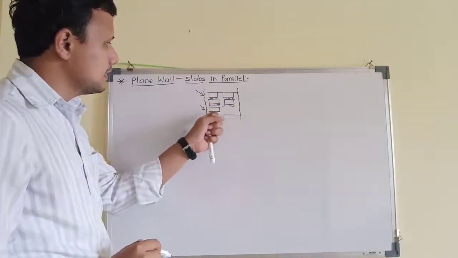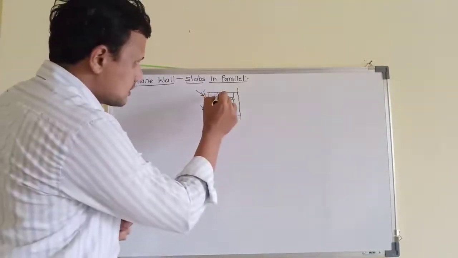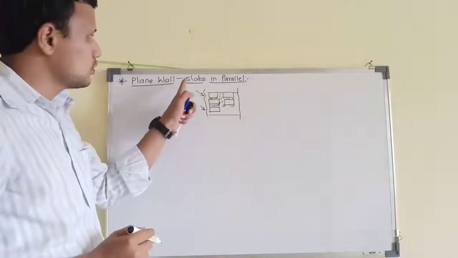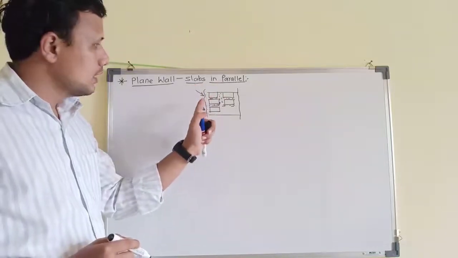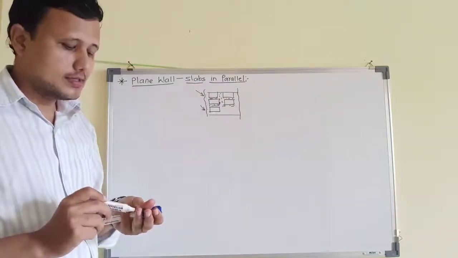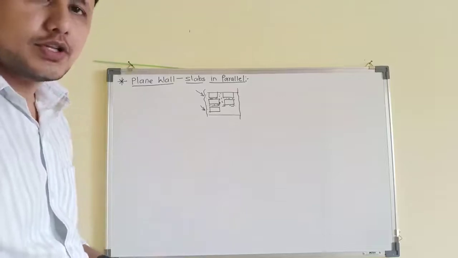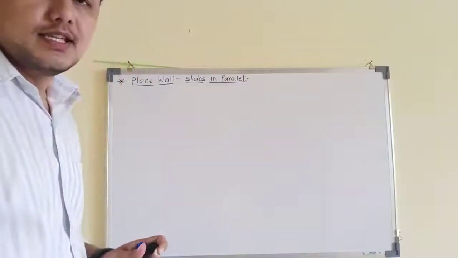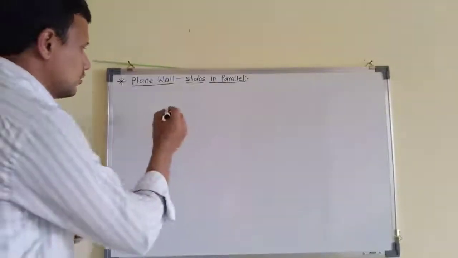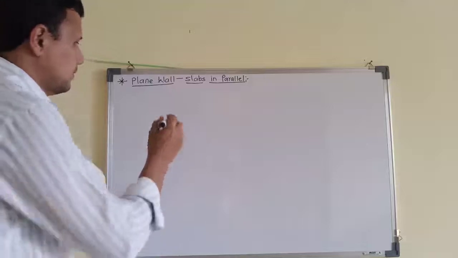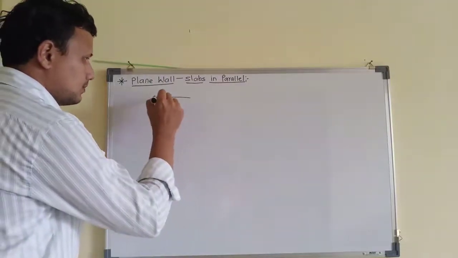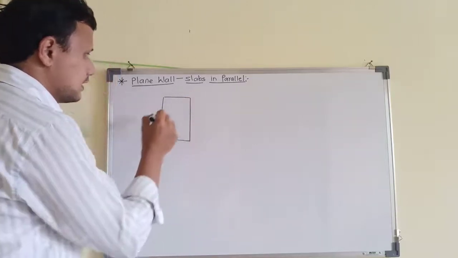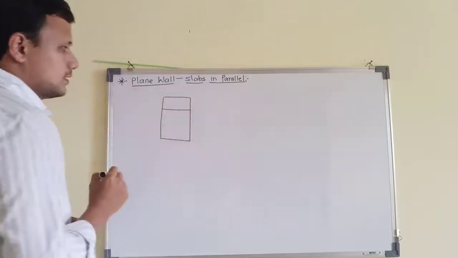Now in this case, series application will not be there because this space also will be filled up with some different material. That's why we need to study slabs in parallel, because any wall can be made up of multiple materials which are not arranged in series but which are arranged in parallel. So let us try to mathematically express this physical aspect. We will consider the most basic example, a plane wall in which the materials are organized such that they are parallel to each other.